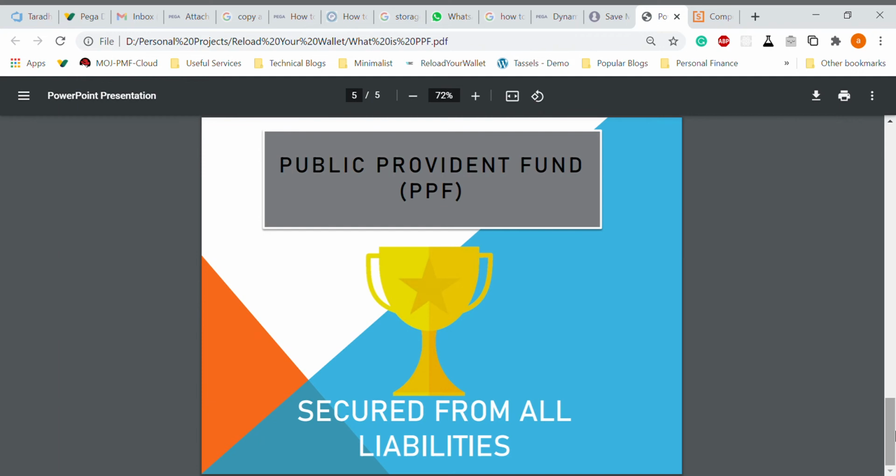So suppose you own a company, and you are director of the company. The company has a lot of loans and everything is gone. So you can lose everything, but nobody can touch your PPF money. That PPF money will always be in your account. Okay, so this is what we call secured from all liabilities, and there is only one instrument in India for investment that is secured from all liabilities.